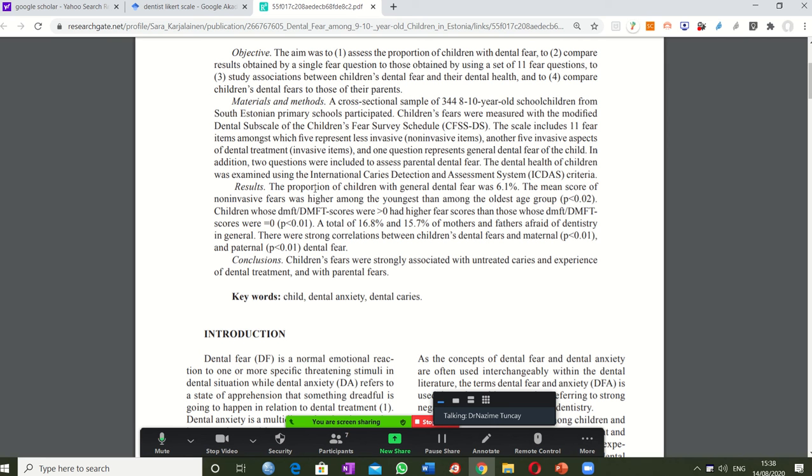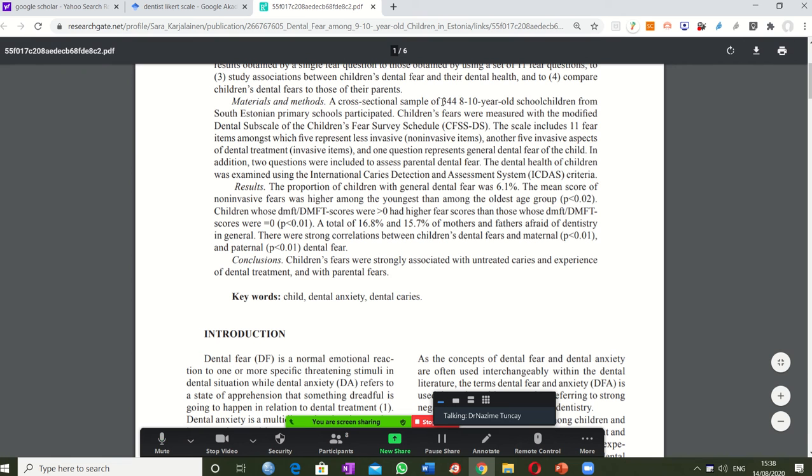Here it says that the proportion of children with general dental fear was 6.1 out of 100. Yes. Okay. Now be careful. It didn't give me the frequency. It gave me the percentage here. That's what it should give. Good. And if it told me here a sample of 10 participants, okay, 10 children, I would say don't trust it. Okay. Less than 30, don't trust it. No. It's not accepted statistically to have a sample less than 30.